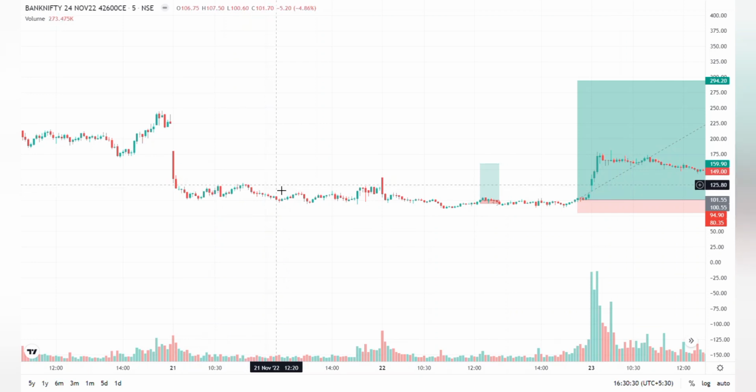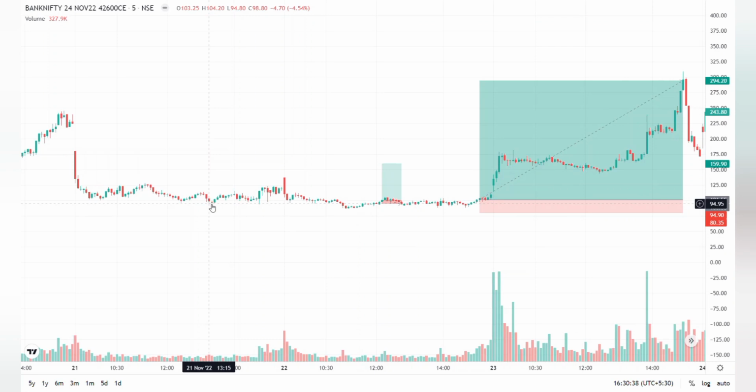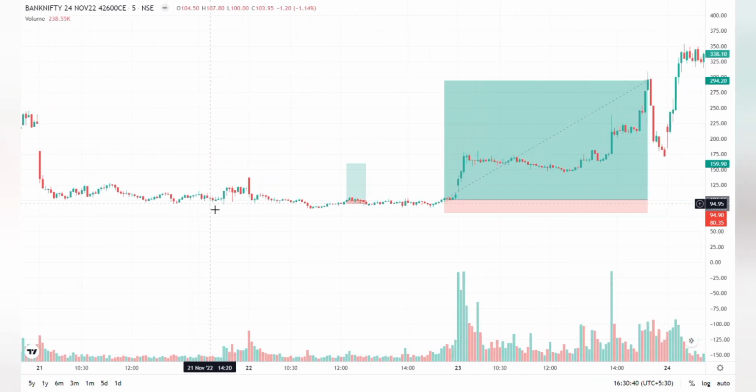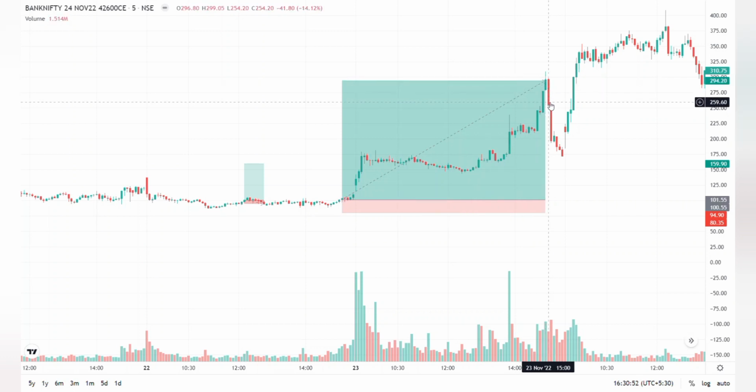In between, one holiday was there, so we can leave that. So it is 3 trading sessions of consolidation, so it would be a strong movement after the breakout. Exactly the same thing has happened, and it has reached our second target, which is 42,840, and luckily we have booked nearly around 200% returns.